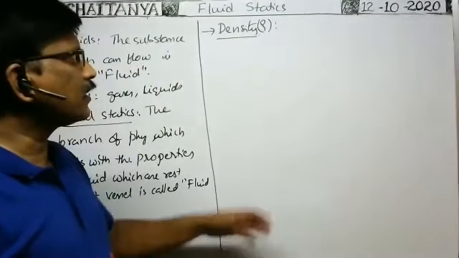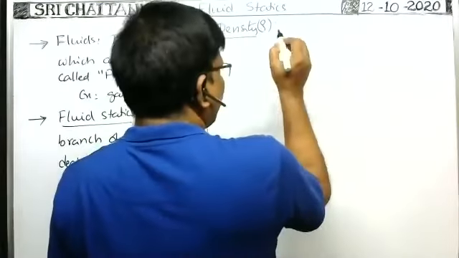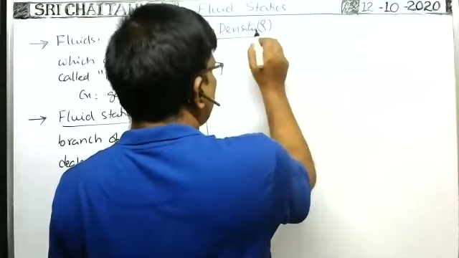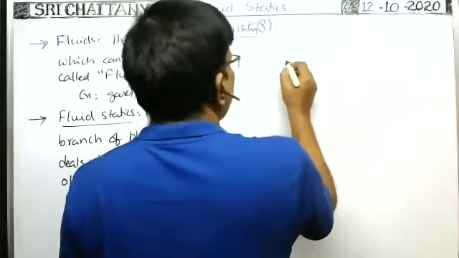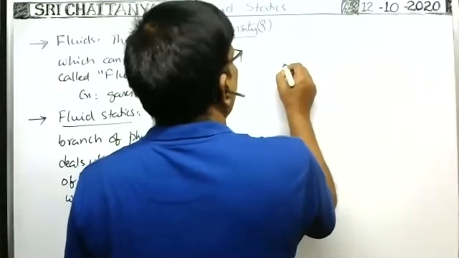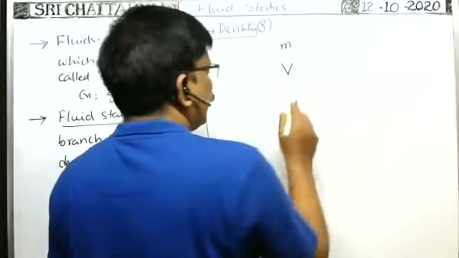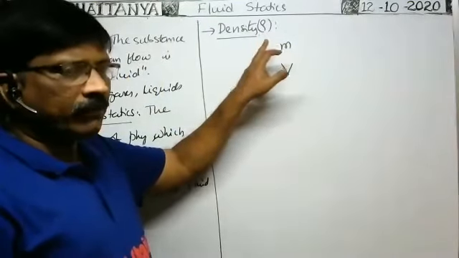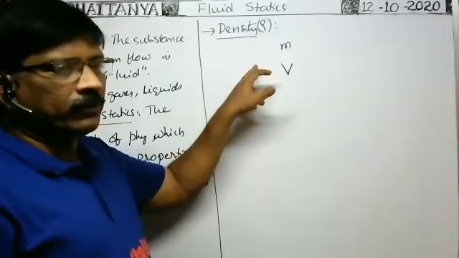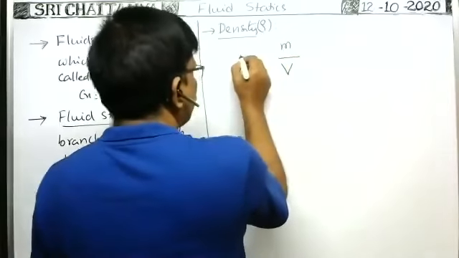Suppose the given substance, which may be fluid, gas or liquid, occupies volume V and has mass M. Then the mass of the fluid per unit volume is called the density rho.